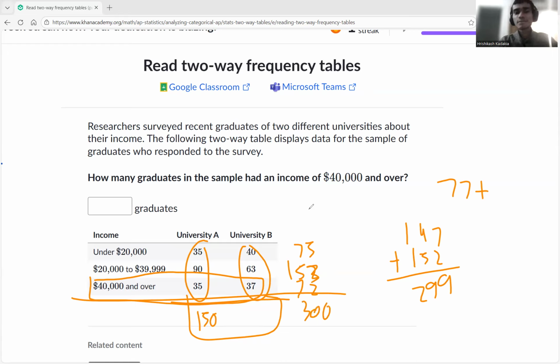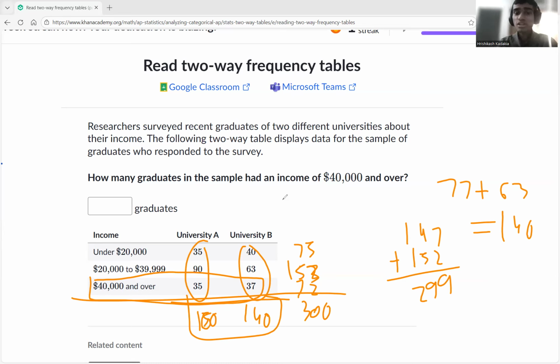Yep, 300. And then we add here 77, because 40 plus 37 is 77. 77 plus 63 is going to be about 100. And if you see a 3, 77 plus 3 is 80. 80 plus 60 is 140, right? Yeah, 140. Okay, I see. I made some mistake. 35 plus 35 is 70, but 70 plus 90 is 160, not 150. Yeah, 160 plus 140 equals 300. So either way, we're getting 300 students, in which how many are over 40,000?